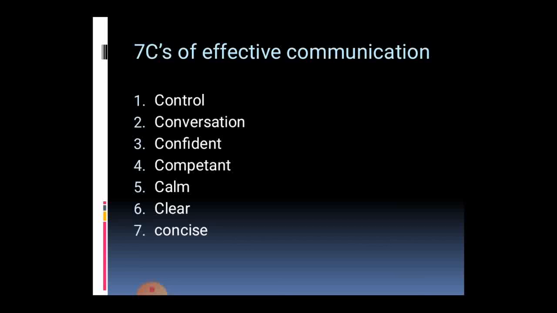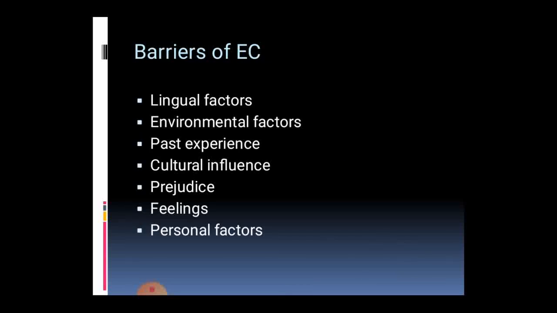Okay, the next one is barriers of effective communication. So what is a barrier? The obstacles that are created. The obstacles may arise during speaking. These include lingual factors, environmental factors, past experience, cultural influence, prejudice, feelings and personal factors.